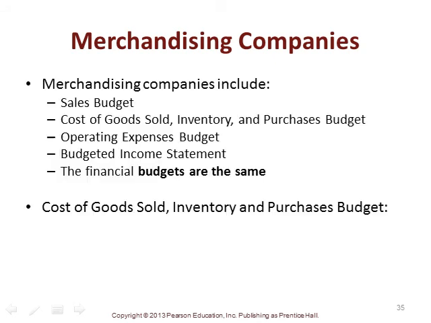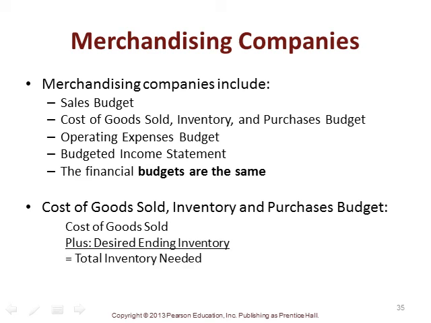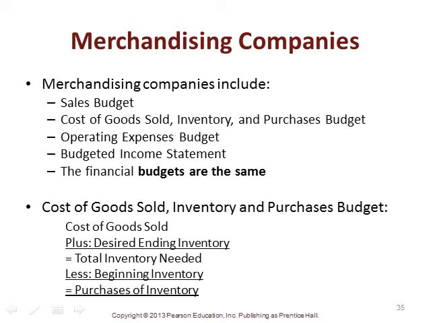So for merchandising companies, the budgets include the sales budget and a cost of goods sold, inventory, and purchases budget. And when we talk merchandising, we're talking retailers, so they would have inventory that they have to purchase for resale. We can translate that into an operating expense budget, a budgeted income statement, and then the financial budgets are the same. The cost of goods sold, inventory, and purchases budget generally will start with the cost of goods sold plus the desired ending inventory, which equals the total inventory needed. We can reduce it by the same beginning inventory we talked about thus far to get to the purchases of inventory that we need for that period.